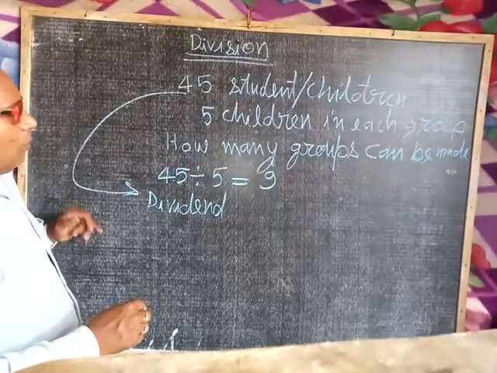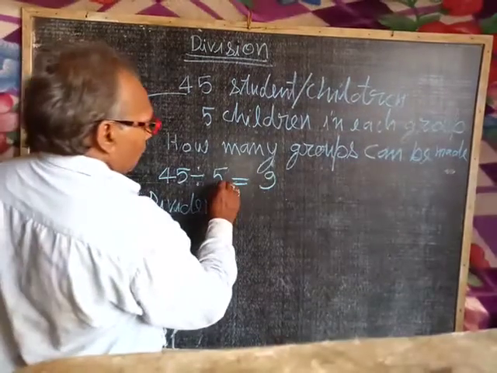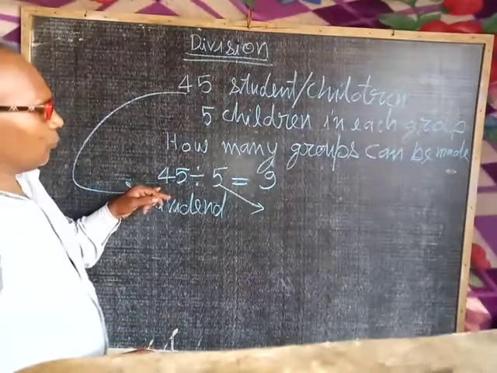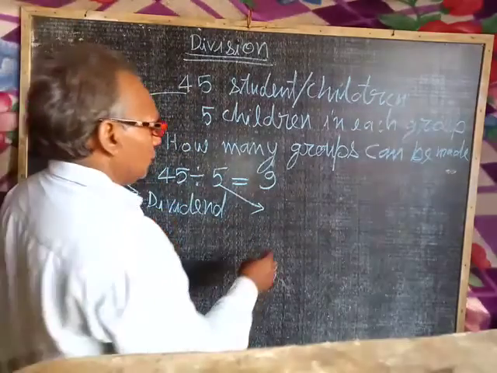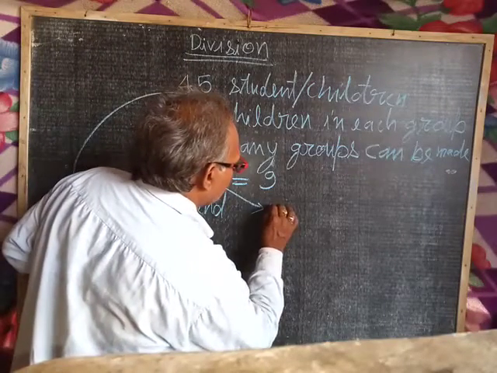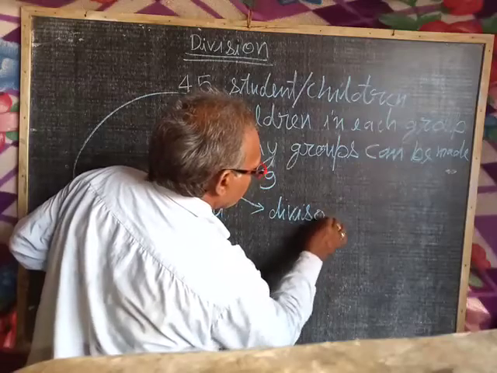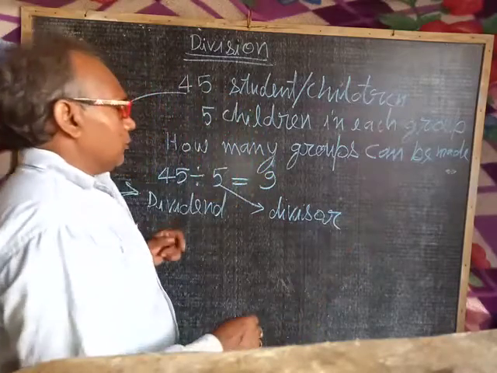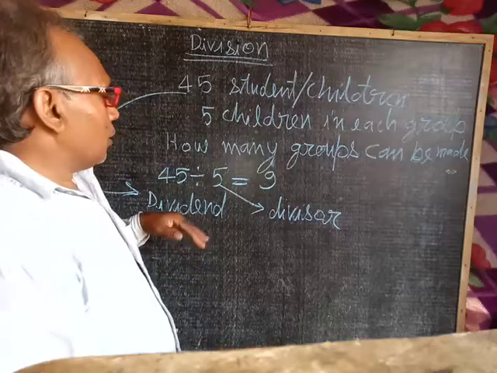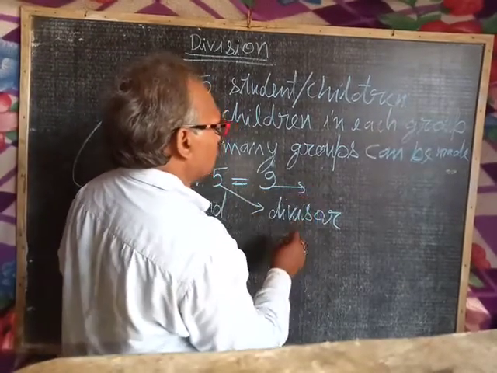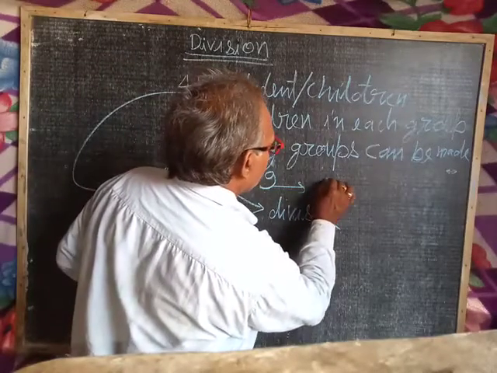And the number 5 by which the number 45 is divided is called divisor. And the answer which comes out is called quotient.